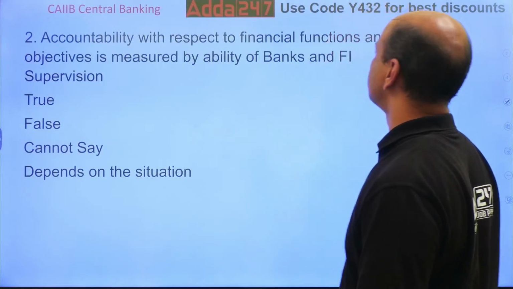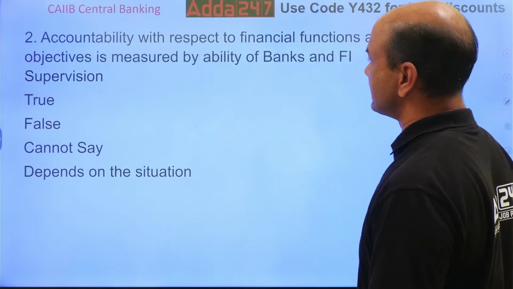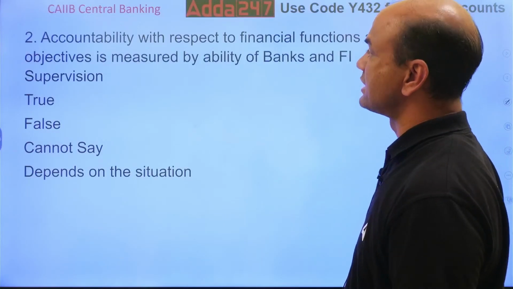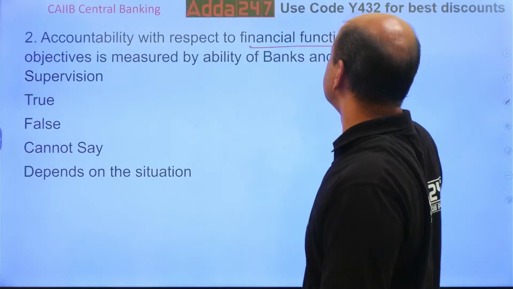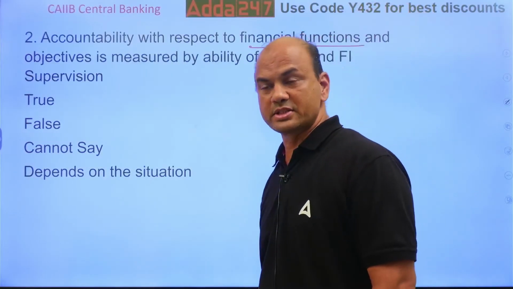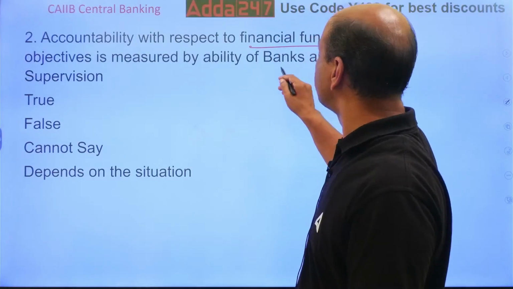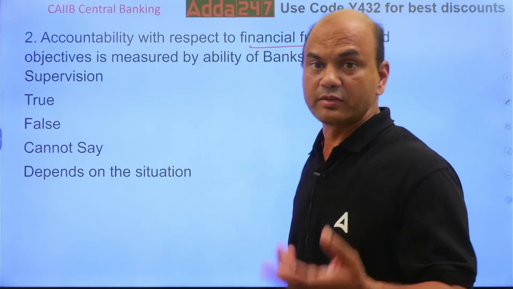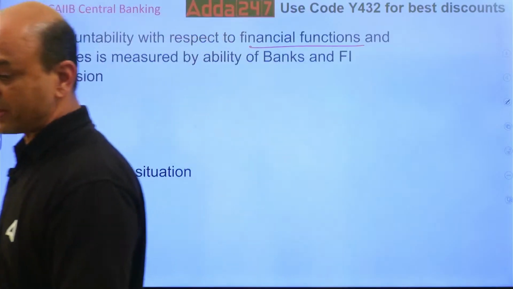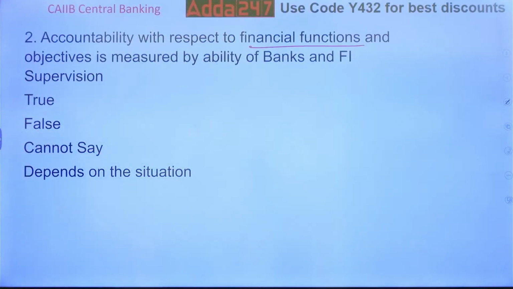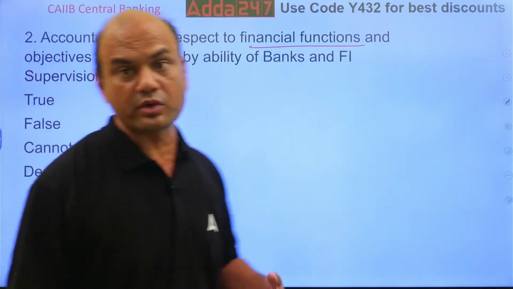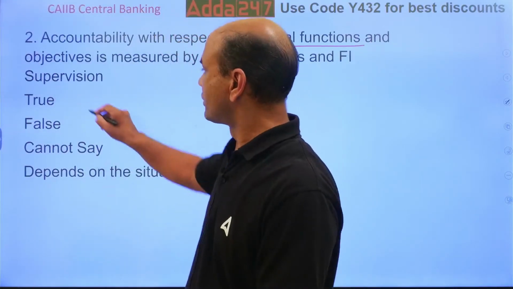Accountability with respect to financial functions and objectives is measured by the ability of the banks and FI's supervision. So RBI's financial functions are dependent on the supervision. It is measured by the ability of the banks and FI's supervision. Means how strongly it supervises? True.